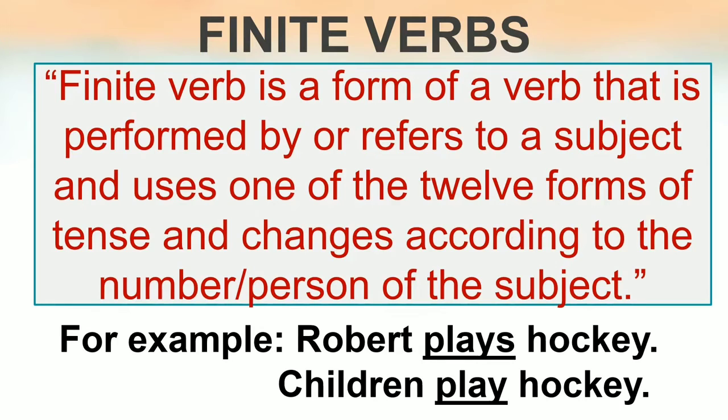Now if I change the subject, means if I change the number of subject, that is children. Now children is plural. So for plural subject we will use only play, not plays. So now, according to the subject, the verb is changing. That is why this verb play is a finite verb. Understood? That means if the verb changes according to number and person of the subject, then that is a finite verb. Okay.